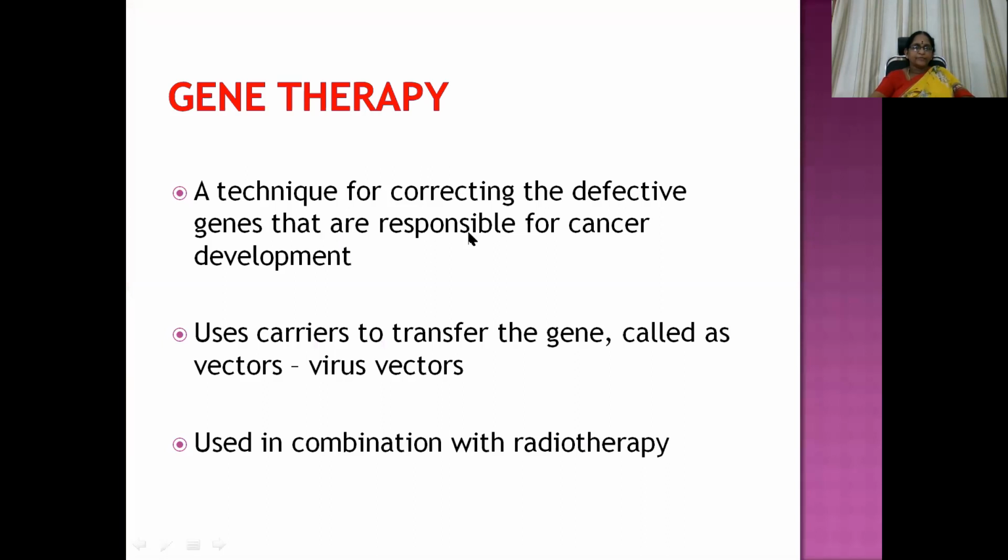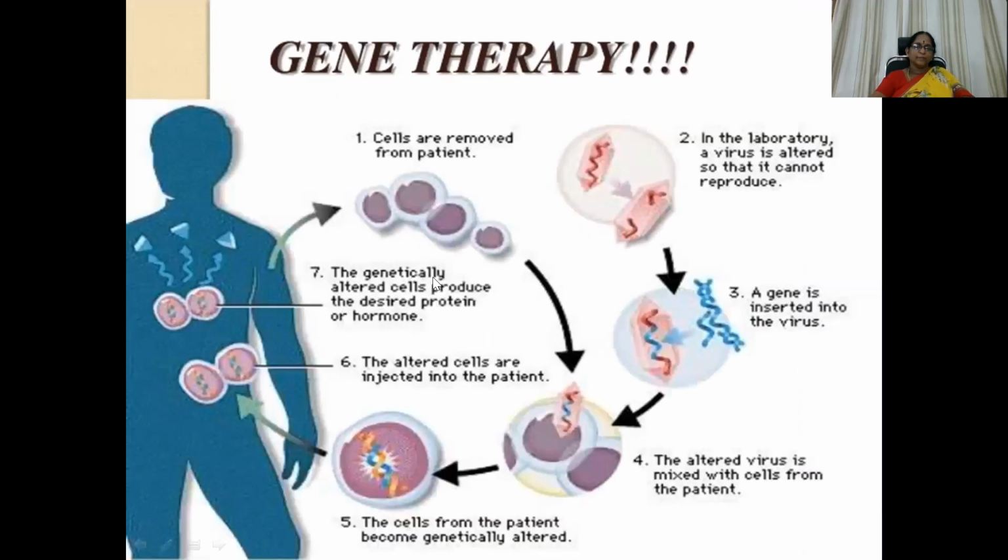Okay. Then gene therapy. It is a technique for correcting the defective genes that are responsible for cancer development. So we are going to correct the defective genes. It uses carriers to transfer the genes, called vectors. Most commonly, virus vectors are used in combination with radiotherapy. You can see here, cells are removed from a patient. Here, the next step.